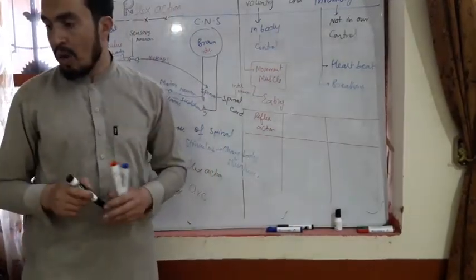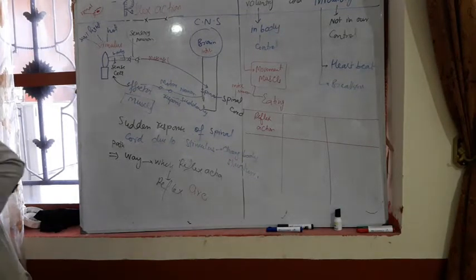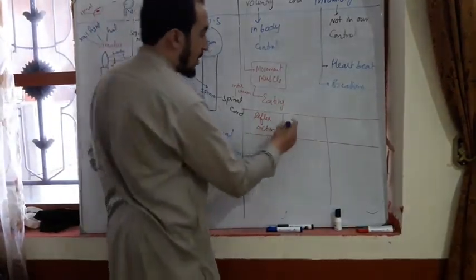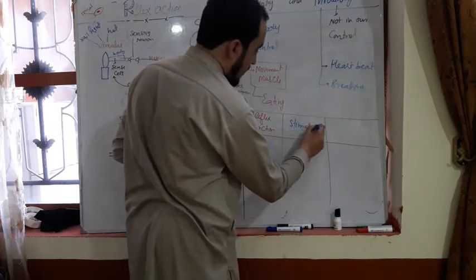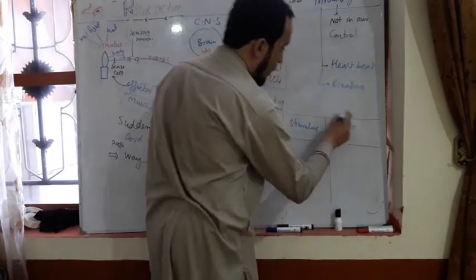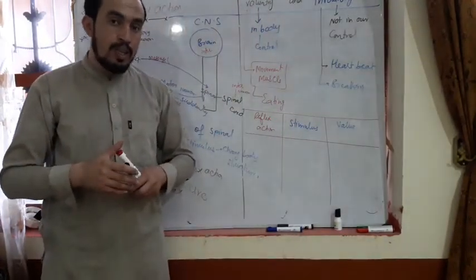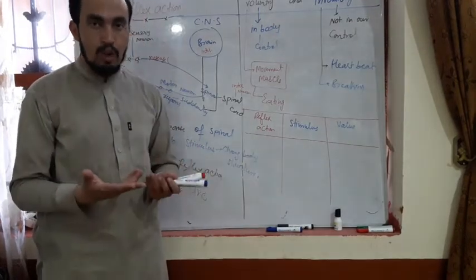Then we will discuss their stimulus, example, and value. Some reflex actions are beneficial to our body.